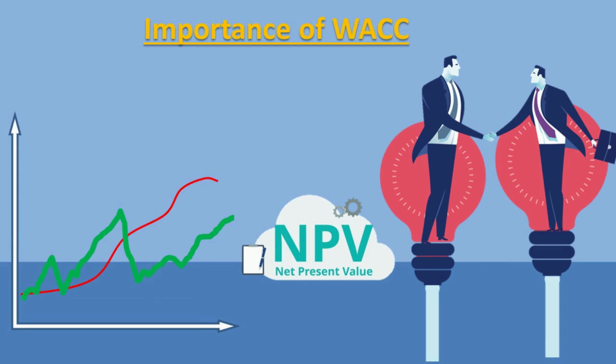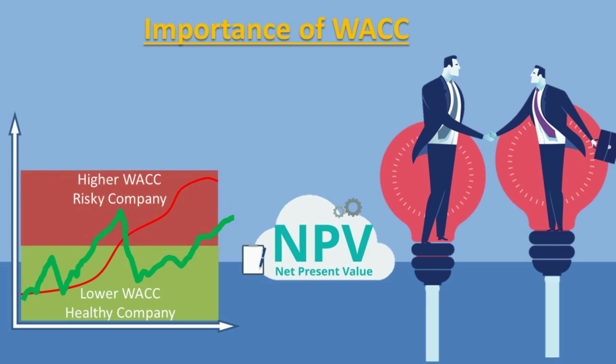If its management anticipates a return lower than what their own investors are expecting, they'll want to put their capital to better use. In most cases, a lower weighted average cost of capital indicates a healthy business that's able to attract investors at a lower cost. By contrast, a higher weighted average cost of capital usually coincides with businesses that are seen as riskier and need to compensate investors with higher returns.